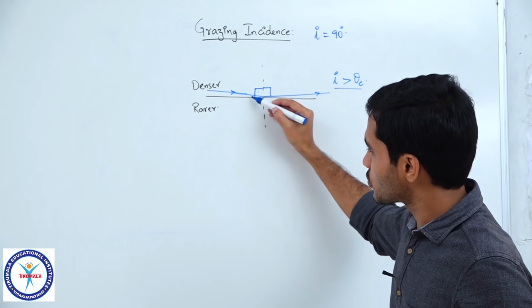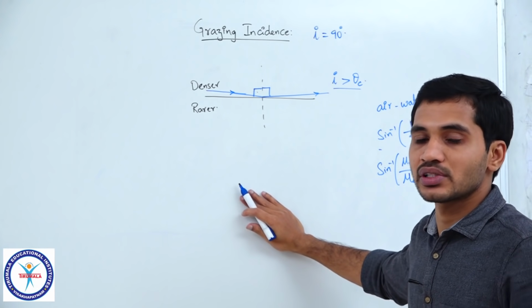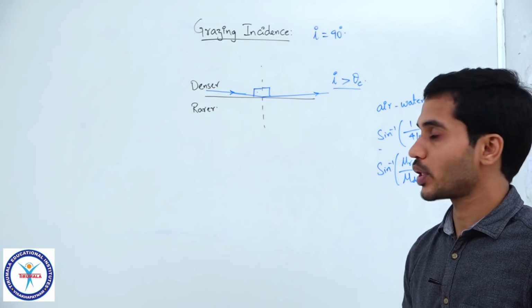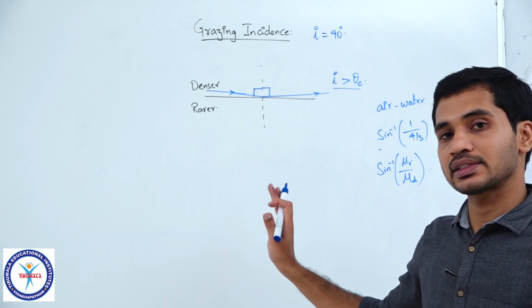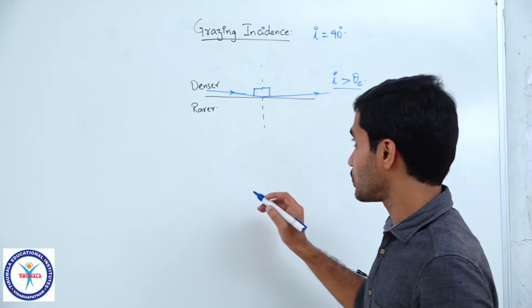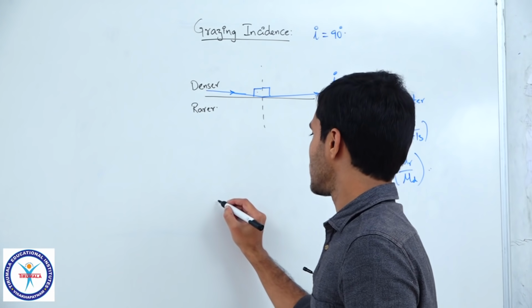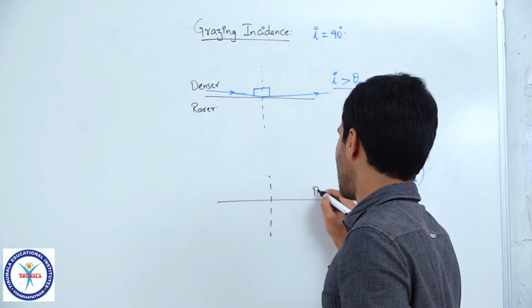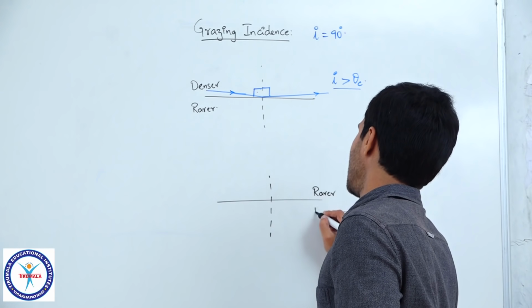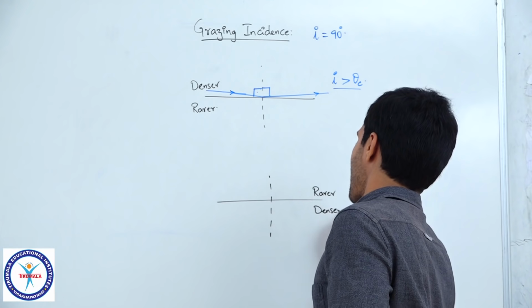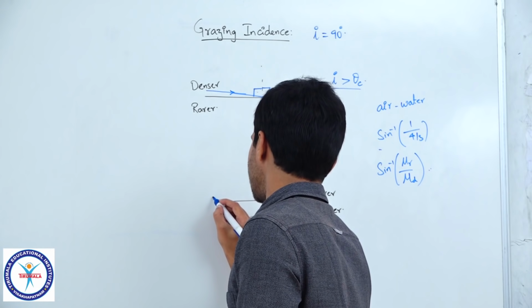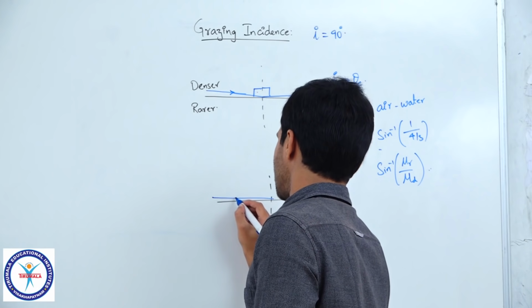If it is incident in a grazing manner, it will reflect also in a grazing manner. Do not worry about these small angles which you see here. That is just for you to understand that it is incident, I have drawn it that way, clear. Now, let us consider a similar scenario, but from the other side. So, this time we have rarer here and denser here, correct. Okay.